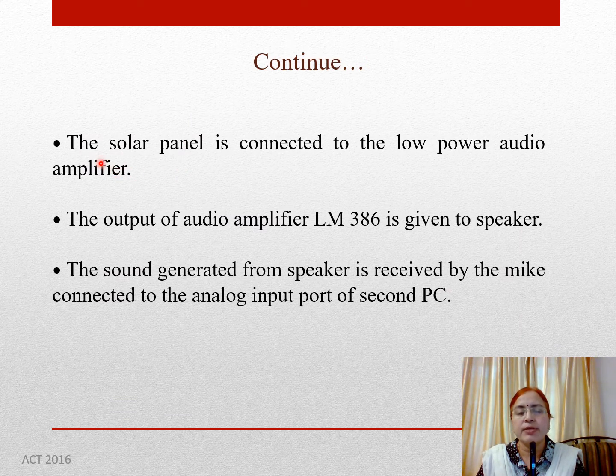So here I am explaining it again stepwise. The solar panel is connected to the low power audio amplifier. Then the output of audio amplifier LM386 is given to the speaker. The sound generated from speaker is received by the mic connected to the analog input port of second PC. What is analog input port? Where we connect the mic or earphone.